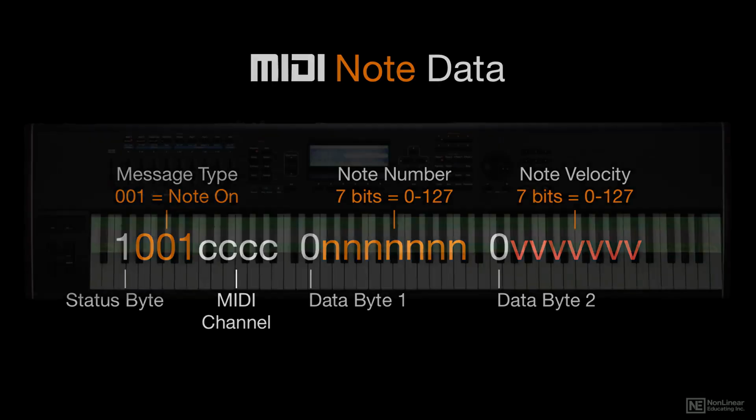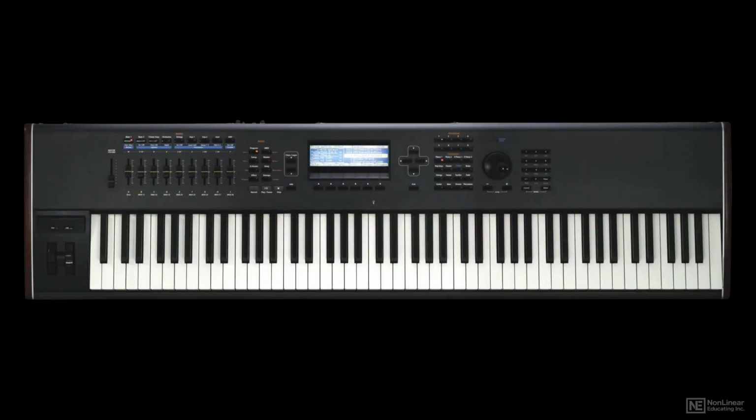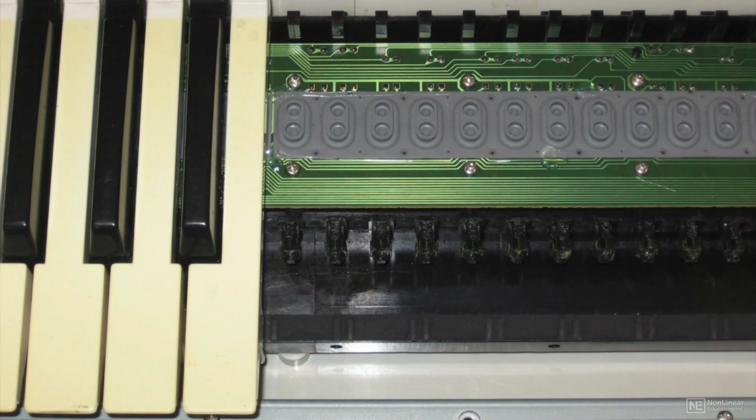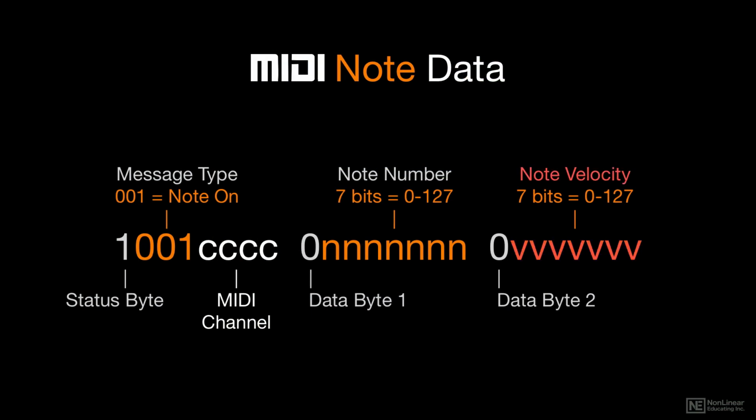How hard a note is played is basically how fast the player pushes that key down into the MIDI sensor below it. Faster speed equals harder playing, and so the term for this aspect of MIDI note data is velocity. Due to the limited capabilities at the time MIDI was introduced, MIDI message data is limited to 7 bits, which provides for 128 different values.